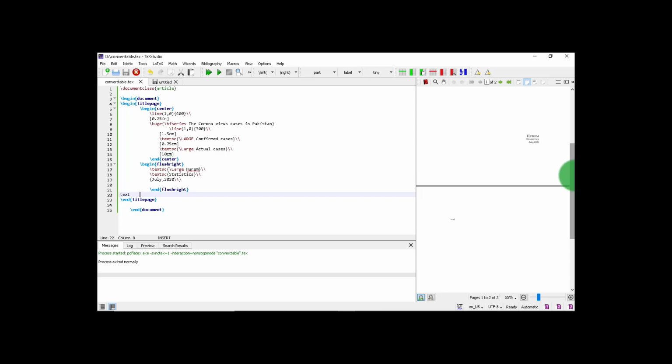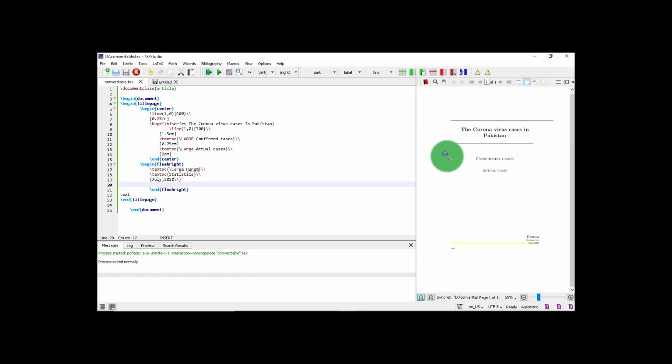Let's say you want to shorten this page to 9 cm, here you can change this 10 to 9, so that we can get some space on this page. Rebuild it. And now you can see that some text is on the title page.